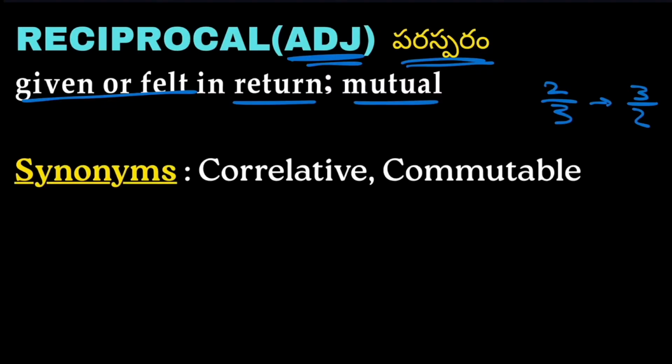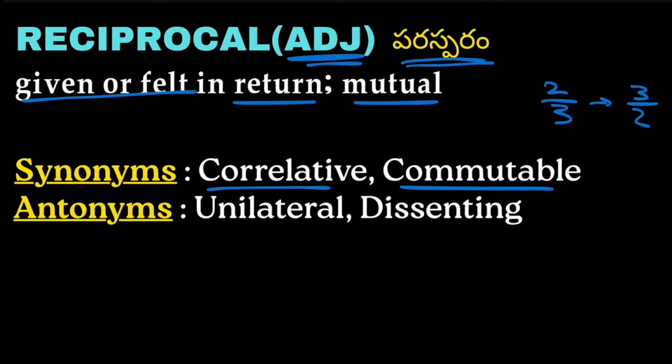Then synonyms are correlative and commutable, which can be changed or altered. Correlative and commutable are synonyms of reciprocal. Then we have antonyms: unilateral and dissenting. Uni in the sense single, lateral means side. So unilateral means single way. Dissenting also means in a similar way.